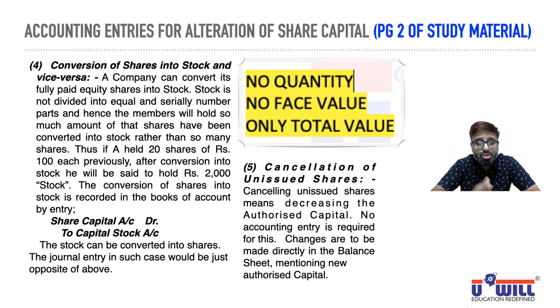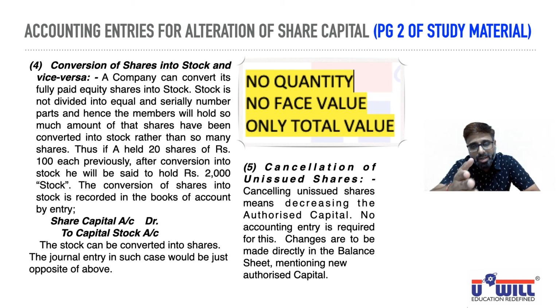How many are unissued? From 1 crore, company has issued 60 lakhs. So how many are not issued? Unissued 40 lakhs. Now company cancels 10 lakhs from that. Company says we will never be required to issue 40 lakhs in future. We will not require more than 90 lakhs. So what it has to do? Just change the memorandum of association. That's it. Because authorized capital we write only in the balance sheet and double underline. Go to the memorandum of association, from 1 crore decrease it to 90 lakhs. You are just cancelling the unissued shares. So no journal entry would be passed.